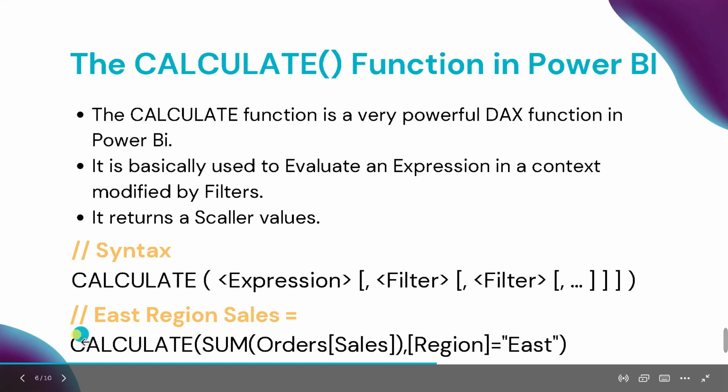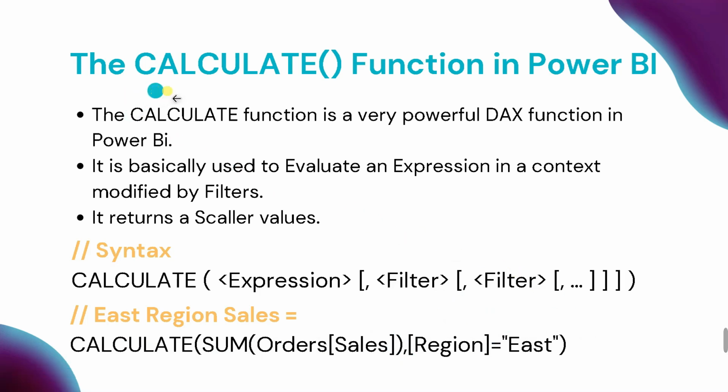So at that time you have to write this CALCULATE DAX function. So CALCULATE, and inside the bracket you have to write SUM, then you have to pass the column name, then close the bracket, then give a comma, and after that you have to specify the filter, that is region equal to East. Okay, so in this way we can use the CALCULATE DAX function in Power BI. So remember this is one of the most important DAX functions.